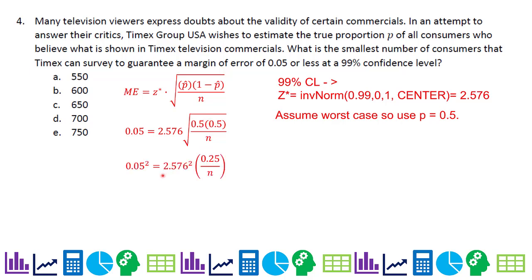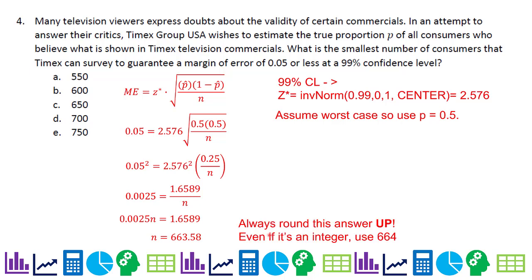Then I square both sides. So I get 0.05 squared, 2.576 squared, and when you square something in the square root, it just pops out. And when we multiply out, we get 0.0025 equals 1.6589 divided by n. And I can just multiply both sides by n, and then divide both sides by 0.0025. And I get 663.58.